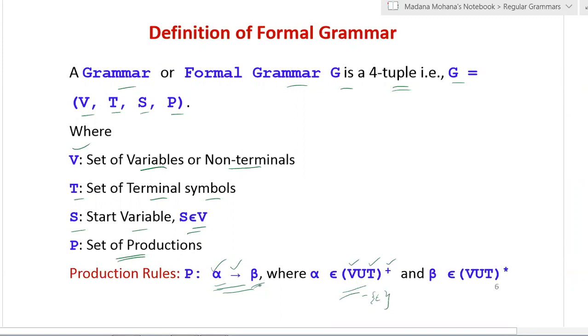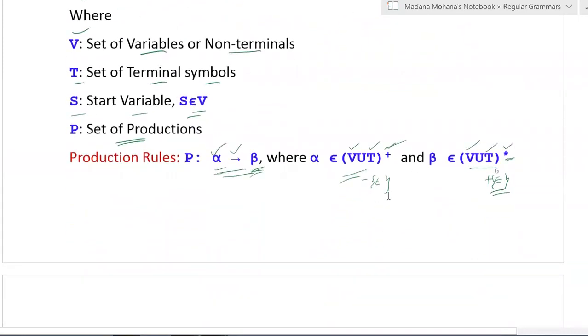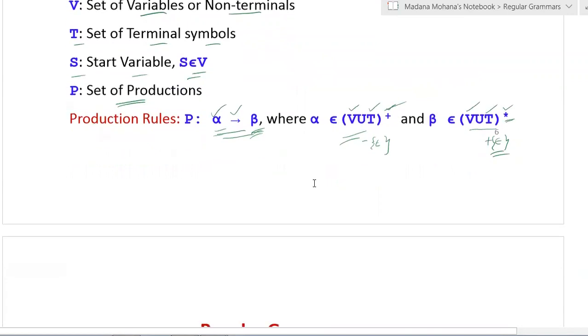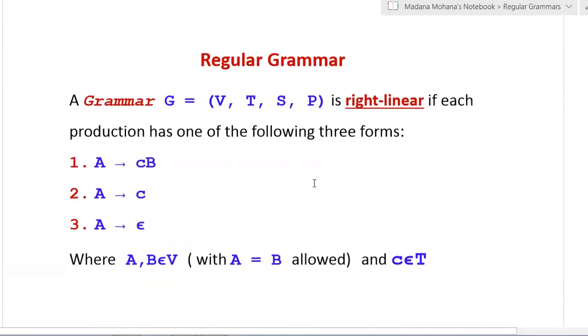Whereas the right hand side beta belongs to (V union T) star closure. Star closure includes null. That is the difference between positive closure and star closure: positive closure excludes null, whereas star closure includes null. So the right hand side includes either variables or terminals, including null also. These are the production rules for the left hand side and right hand side. So that is a normal grammar.